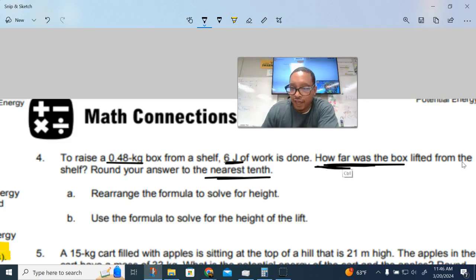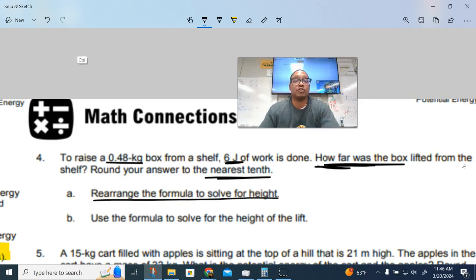So we do not have the height, so we're solving for height. The first thing it tells us is to rearrange the formula to solve for height. Now this is where it can start getting crazy. Okay, now here is the formula. Potential energy